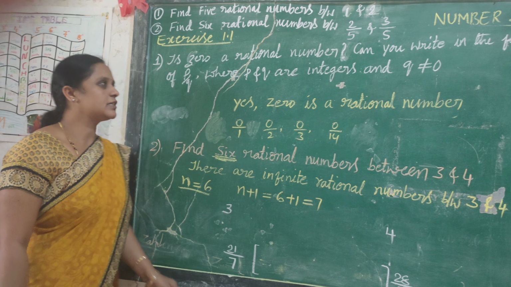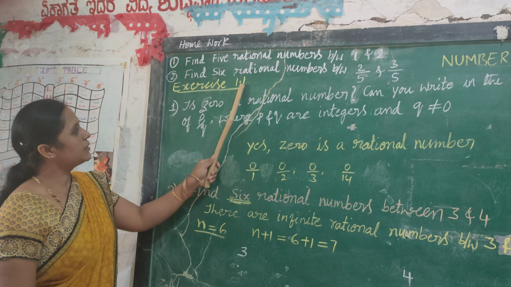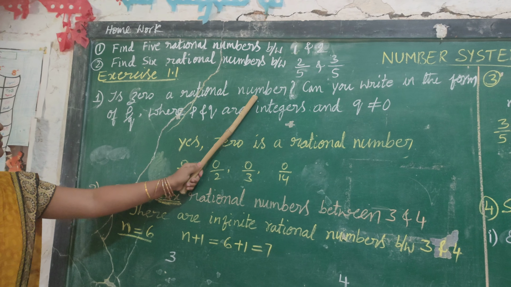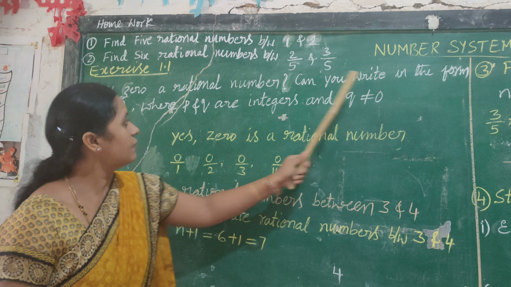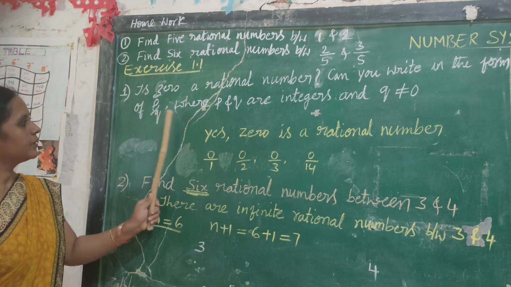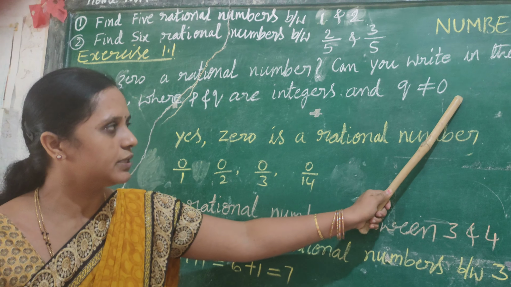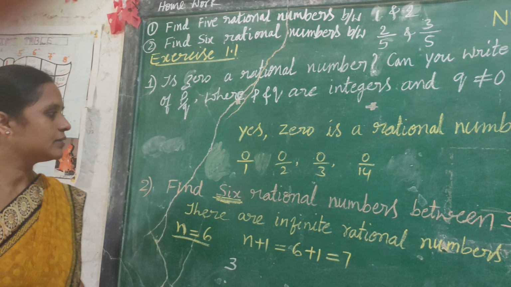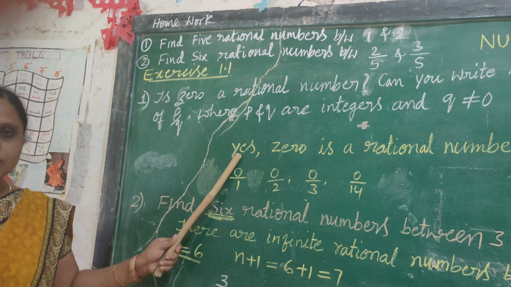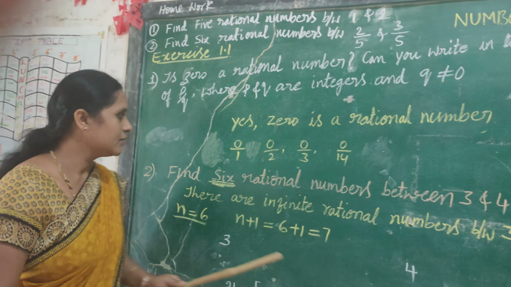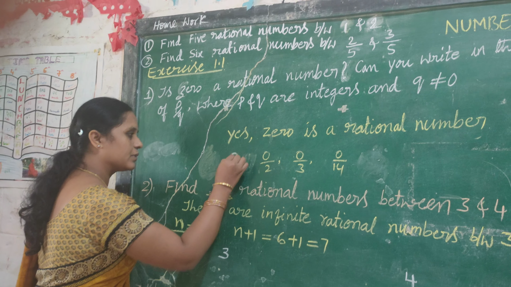Now coming to the exercise problems. Exercise 1.1. The first problem is, is 0 a rational number? Can you write it in the form of P by Q, where P and Q are integers and Q is not equal to 0? You have already learned in the class. 0 is a rational number. Yes, 0 is a rational number because 0 can be written like this.